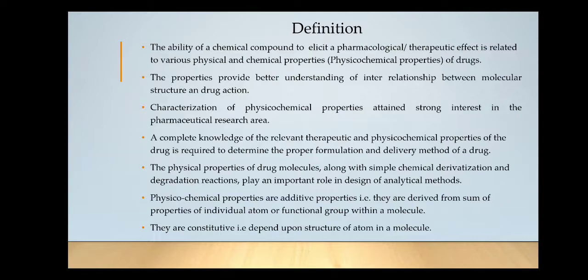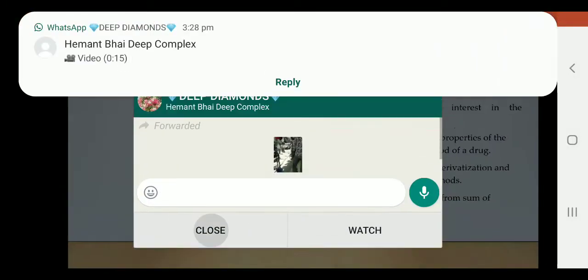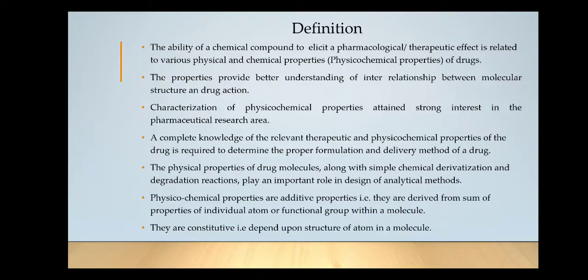So before starting of design of a new formulation or before going for analytical method for qualitative and quantitative estimation, the scientist should first study the physical and chemical properties of drugs. And a complete knowledge of such physical and chemical properties will help him to design a proper formulation and a proper delivery method.